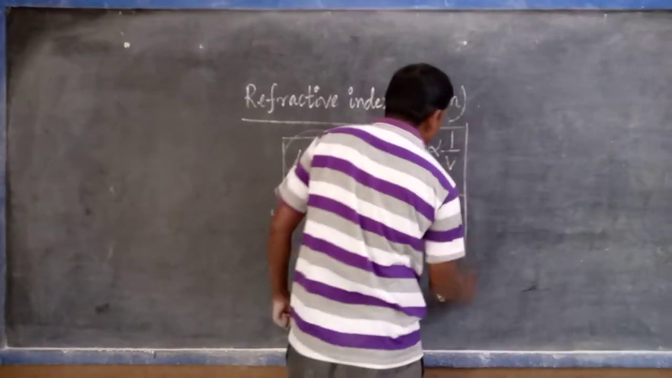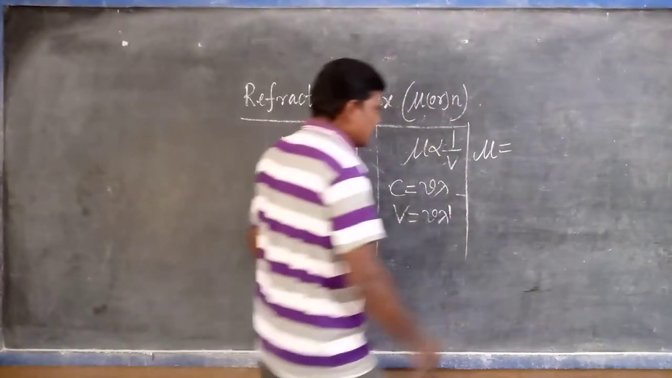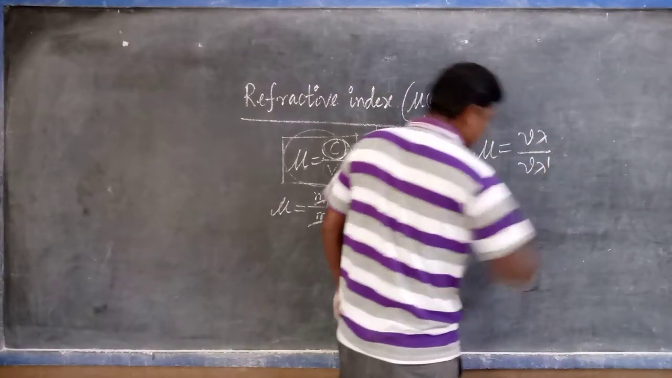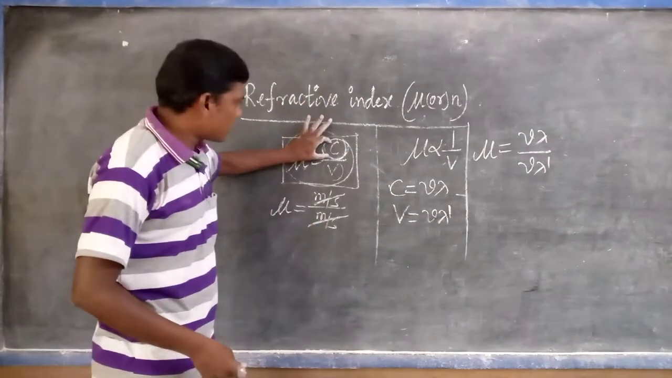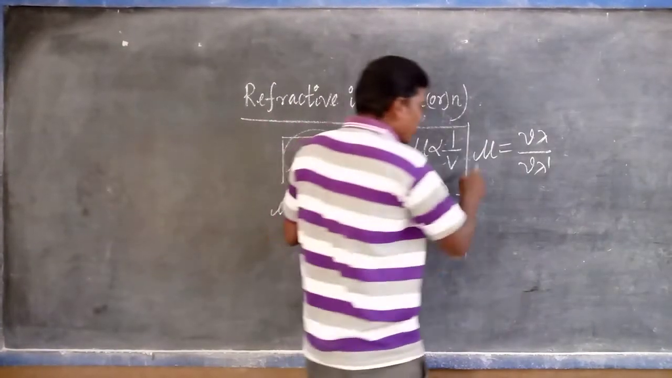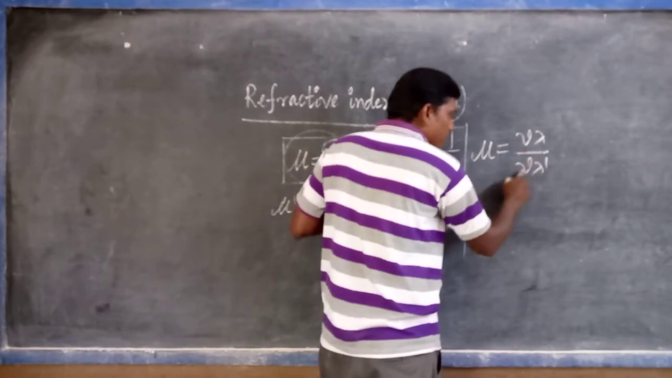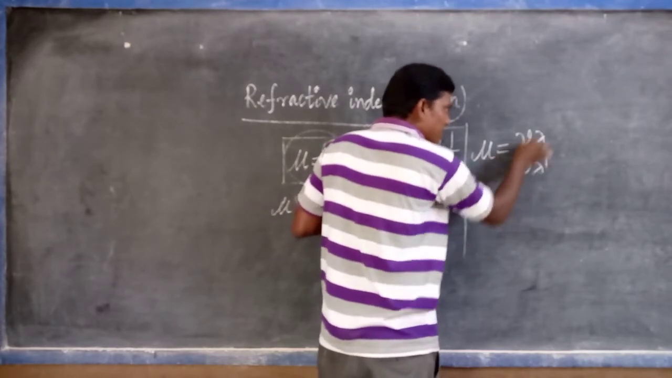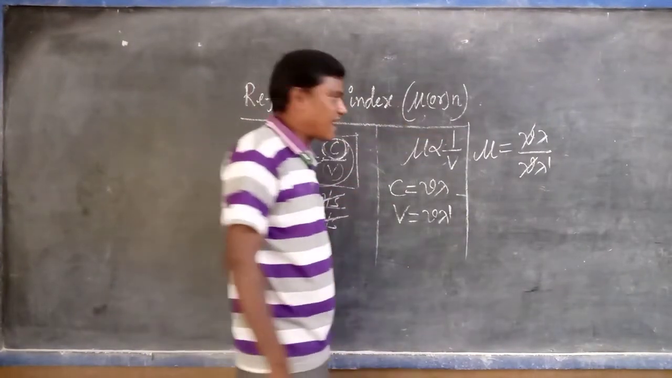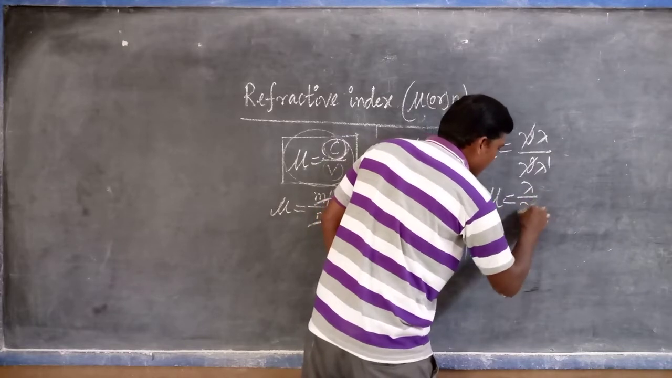So let me come to that one. What is our formula? Mu is equal to the refractive index, C by V. In the place of C, we can write nu lambda. In the place of V, nu lambda dash. So mu is equal to nu lambda upon nu lambda dash. Frequency is constant in the air and the medium, that's why both get cancelled. Then mu is equal to lambda upon lambda dash.